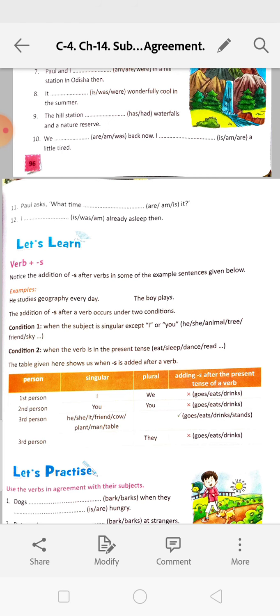When the subject is singular, except I or you, he, she, animal, tree, friend, sky, we will add s with the verb. When the verb is in the present tense, eat, sleep, dance, read.